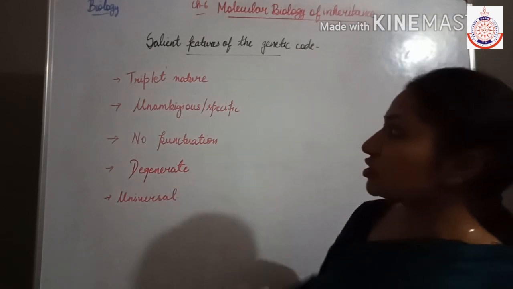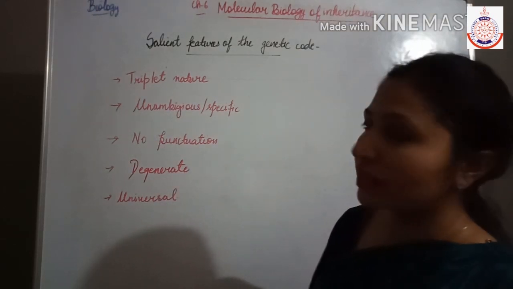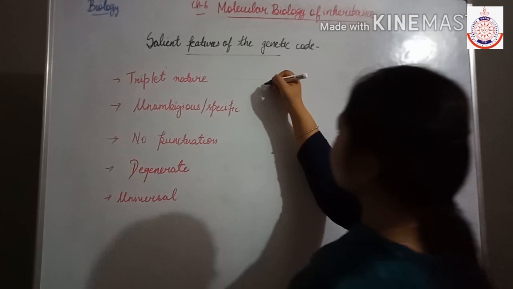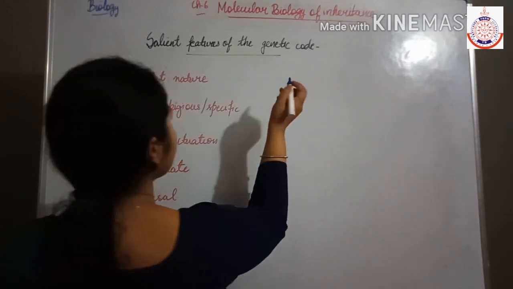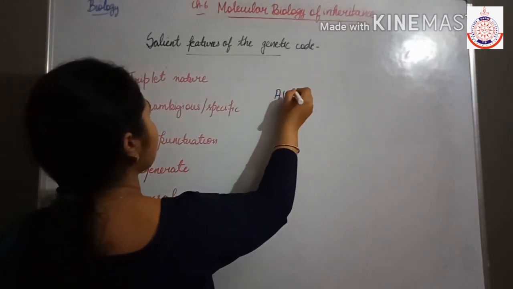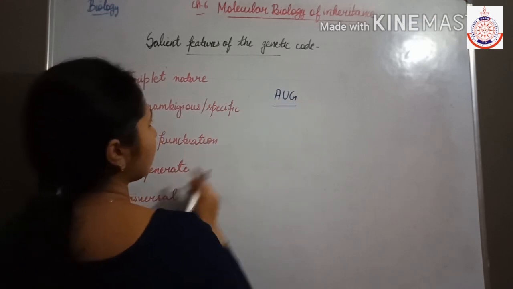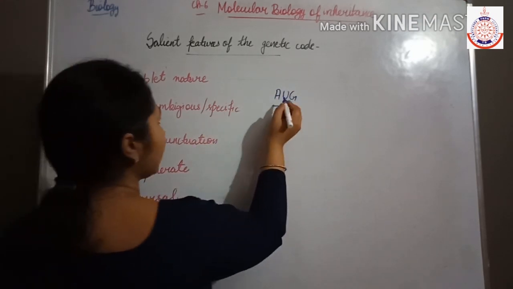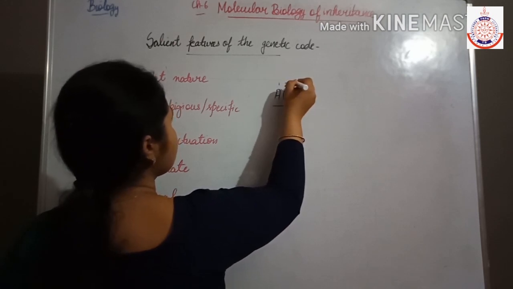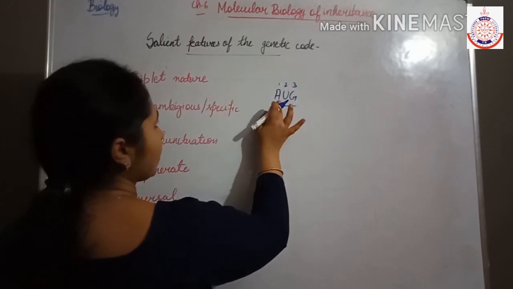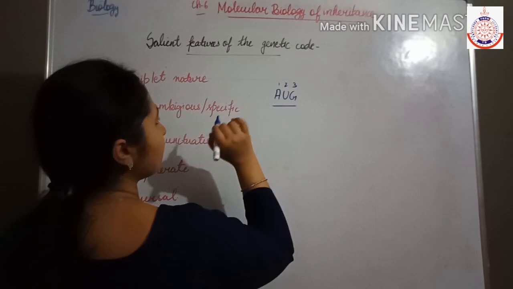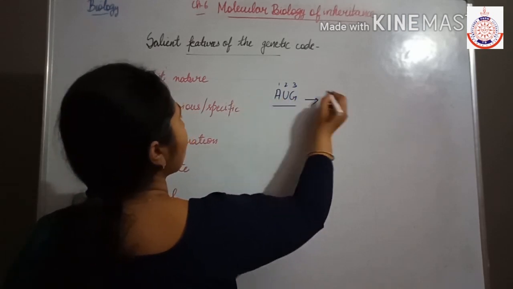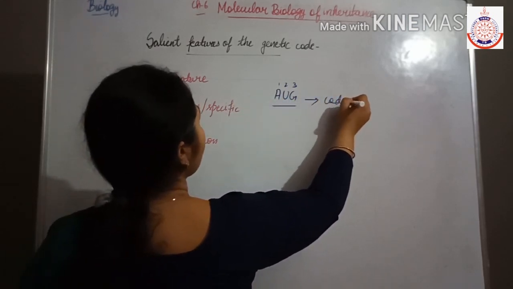So the first feature is the triplet nature. The genetic codon occurs in triplet nature, like AUG. So one codon contains 3 base sequences: first, second and third, and they are responsible for coding the amino acid.